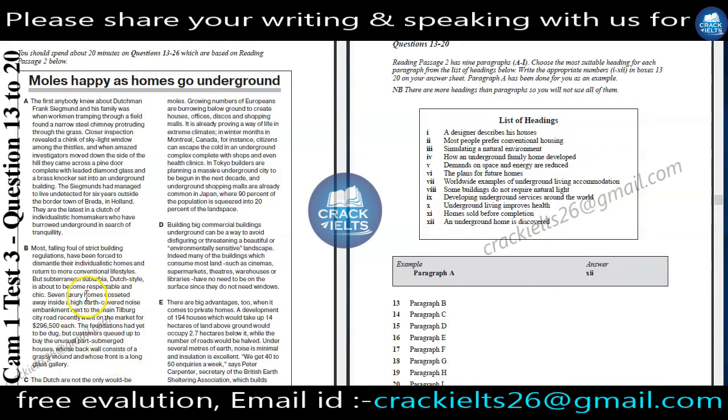In this paragraph, the writer has given us information about the style of building, like underground buildings. And then he added one statement: but customers queued. That means customers are waiting to buy the unusual part-submerged houses, so some of the underground houses are sold already.